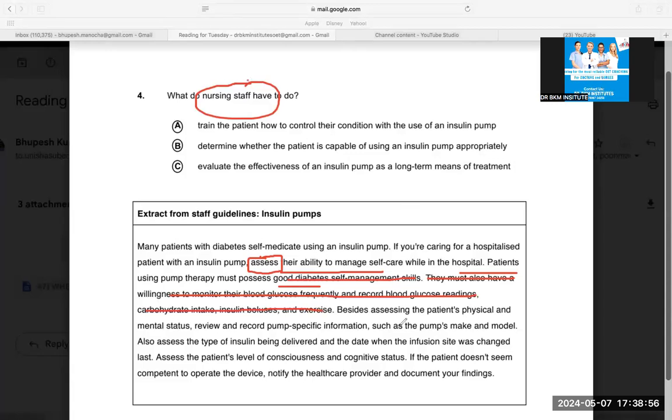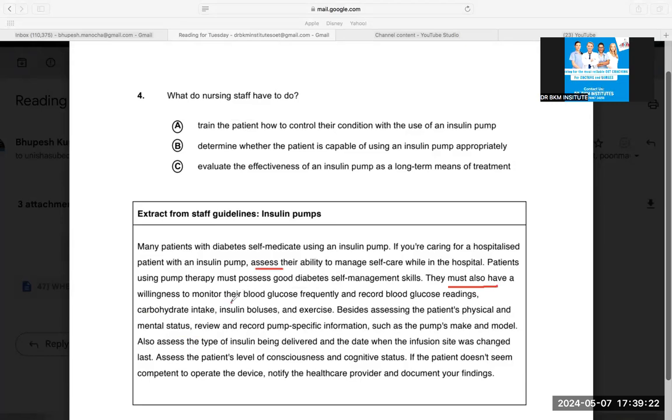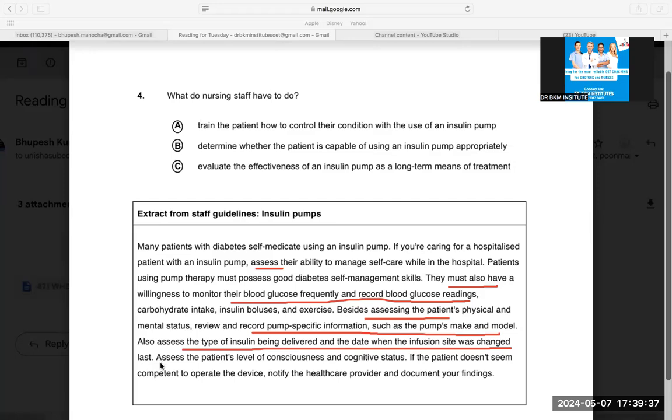My question is about nursing staff. Besides assessing the patient's physical and mental status, review and record pump-specific information such as the pump's make and model. So this should be done by the nurses. And I'm not sure about one more line. The word assess is 100% nurses. This line, they must also have a willingness to monitor, can also be the nurses, recording readings, assessing the patient's physical status, review and recording pump-specific information. It also says the type of insulin being delivered and the date when the infusion site was changed. So the nurse is recording all the information.